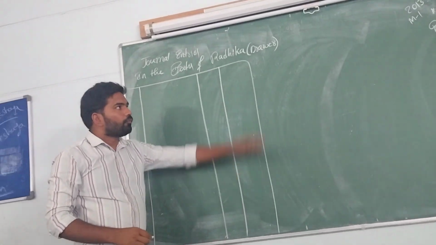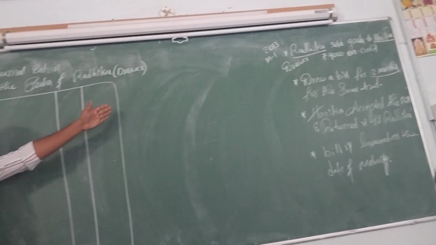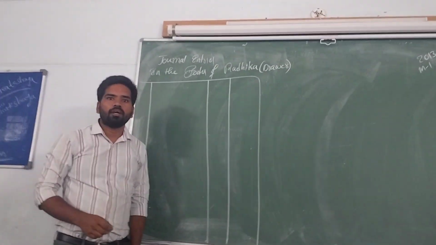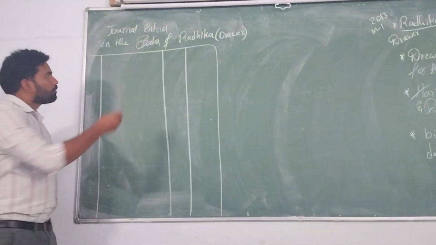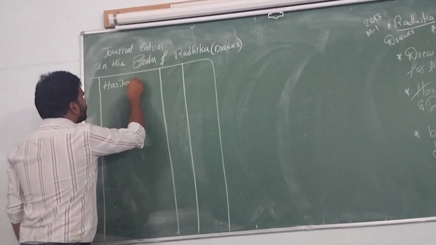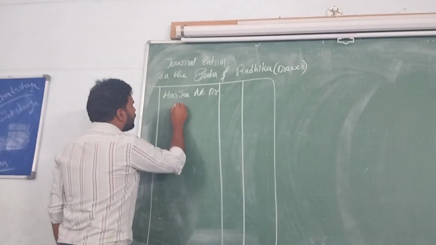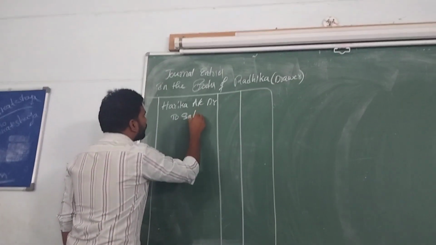So what's the first transaction? Radhika sold goods to Harika on credit basis. What is the entry? Harika account debited to sales account.